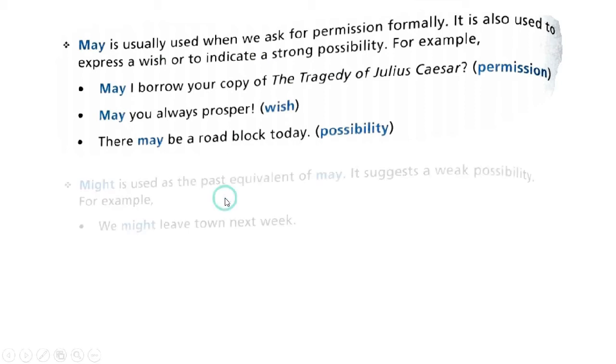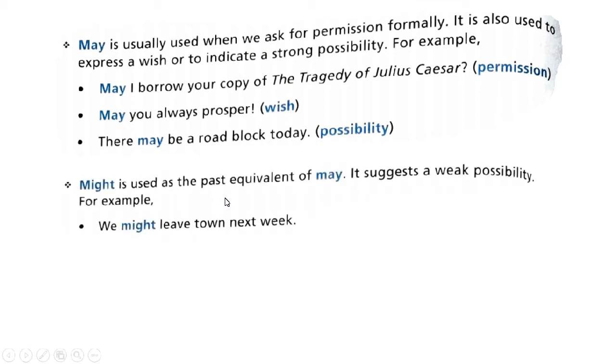Let's look at the next one. Might. So might is used as the past equivalent of may. You will use may in the present tense and you will use might in the past tense. If you want to use the word in the past tense, it will not be may, it will be might. And that suggests a weak possibility. Now, may suggests a strong possibility, but might suggests a weak possibility. For example, we might leave town next week. So we may leave town, we may not leave town.